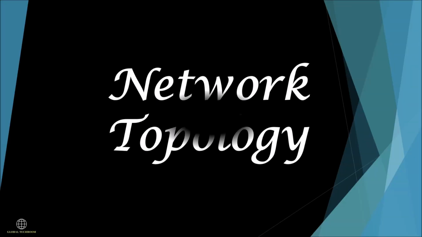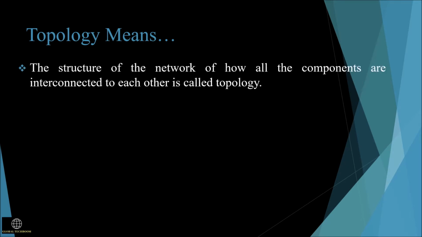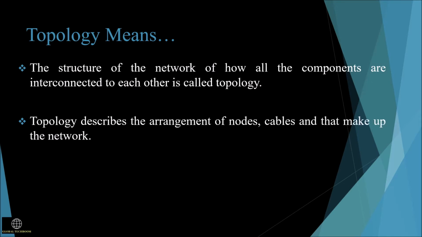In this video, let us discuss the various network topologies. What do you mean by topology? The structure of the network, of how all the components are interconnected to each other, is called topology. It describes the arrangement of nodes and cables and how they make up a network. It also refers to how the network is laid out physically.